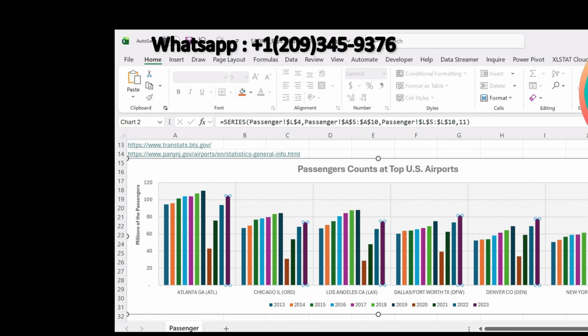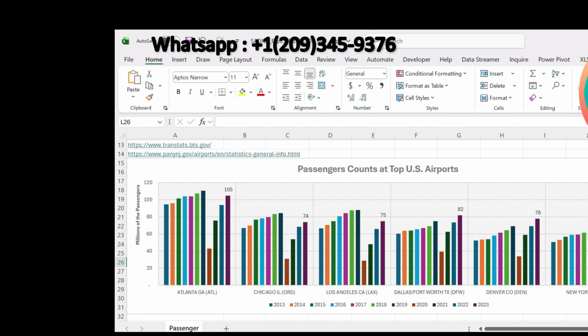Select this one, and from here go to chart element, and then go to the data labels here and click outside end. So now you can see that we have the data labels only outside end of the 2023 data series, because before adding the data labels we selected 2023 data points and then we added the data labels.